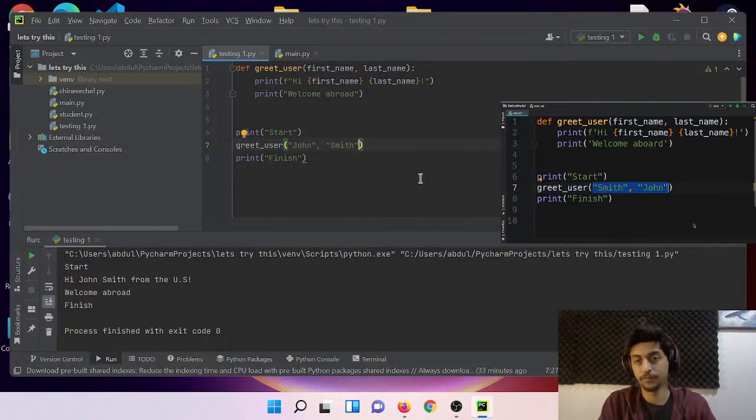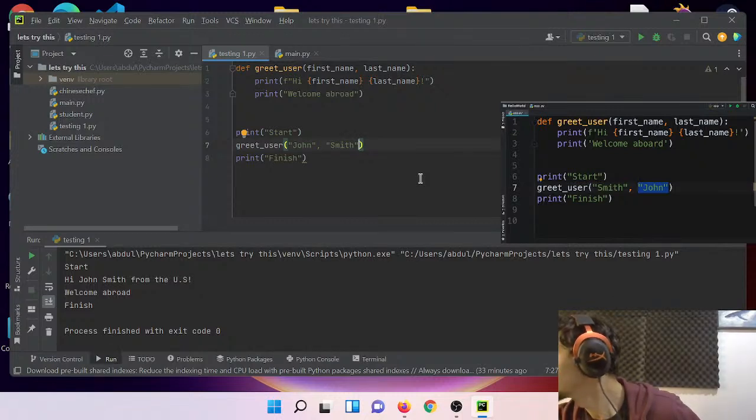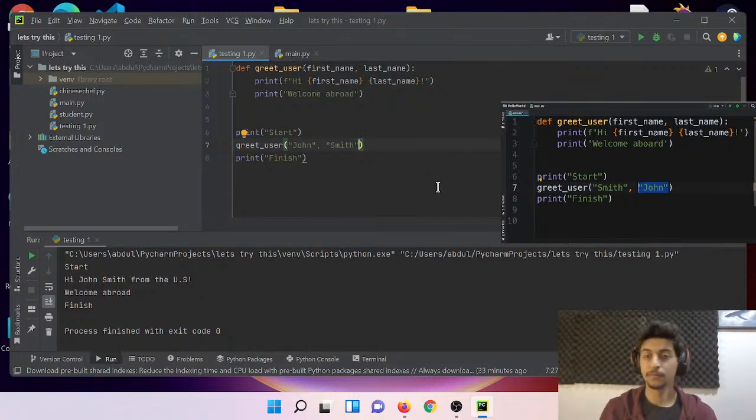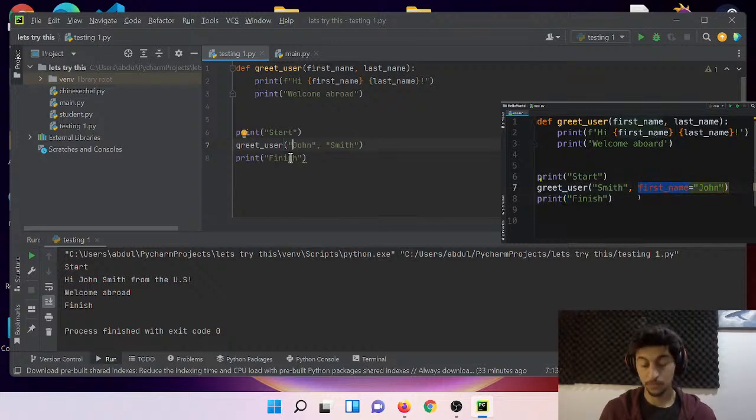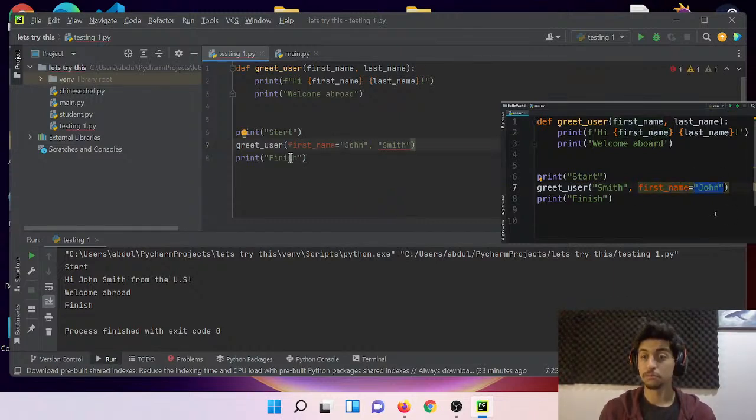So that is the reason we refer to these arguments as positional arguments. Their position or order matters. But in Python, we also have keyword arguments, and with those, the position doesn't matter. Let me show you how they work. So let's say here we want to pass John as the value for the first name parameter. We can simply specify that here. So first name equals John. Now what we have here is a keyword argument. This combination of having a parameter name followed by its value is what we call a keyword argument.